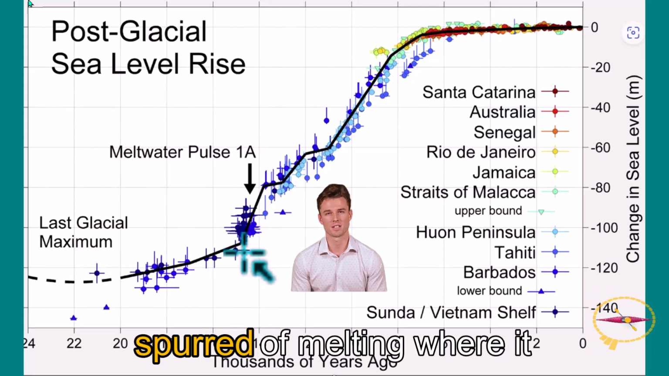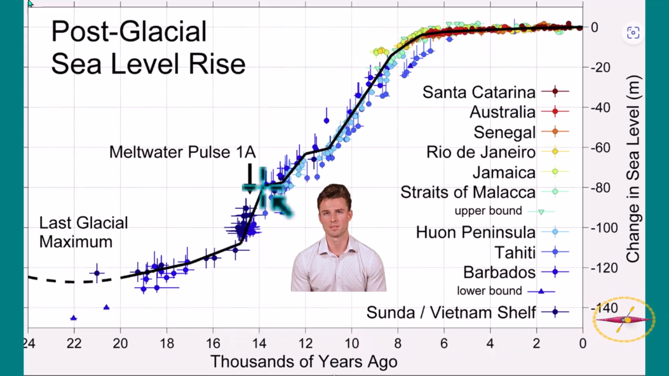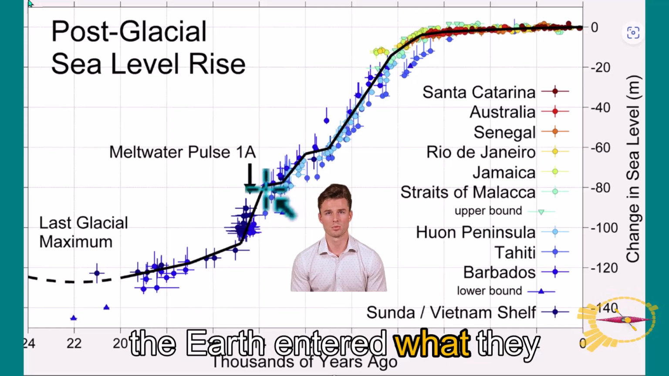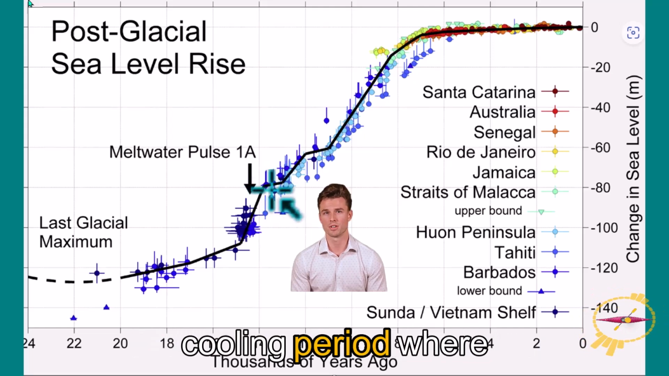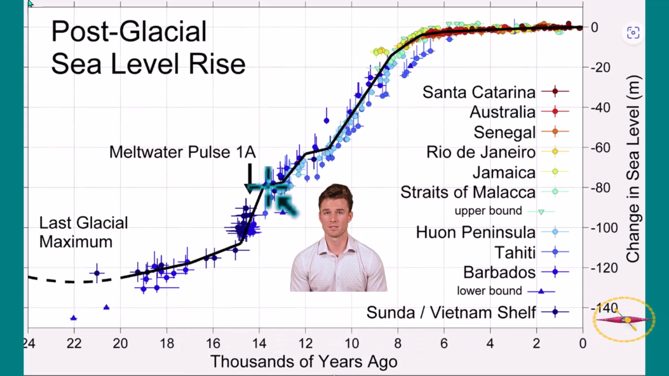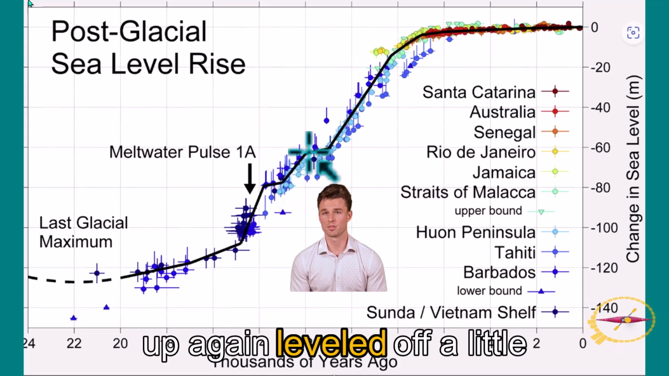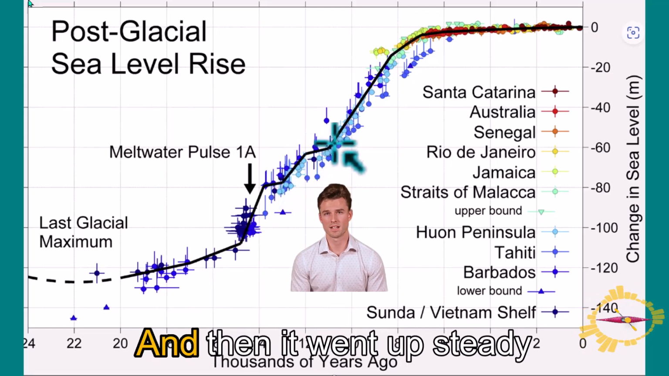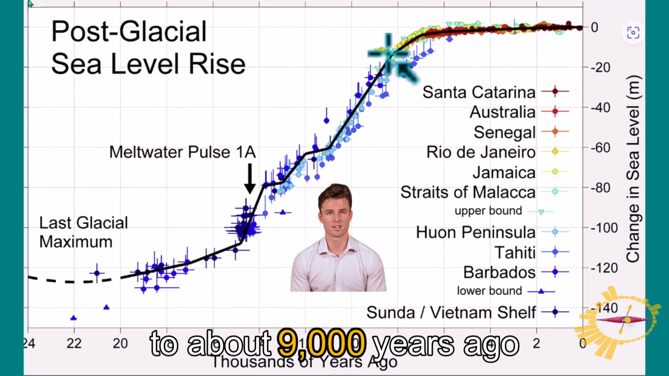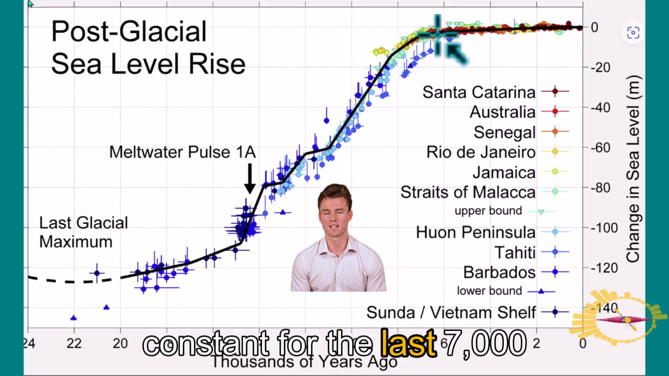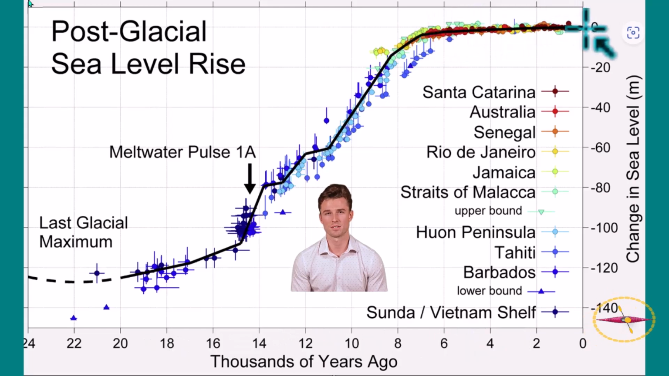And then there was a big spurt of melting where it jumped up. Then it leveled out quite a bit here, and this is because the Earth entered what they call the Younger Dryas cooling period, where glaciers actually came back. So the sea level stopped changing, and then it went up again, leveled off a little bit here. And then it went up steady to about 9,000 years ago, where it gradually eased off and has been almost constant for the last 7,000 years to the present.